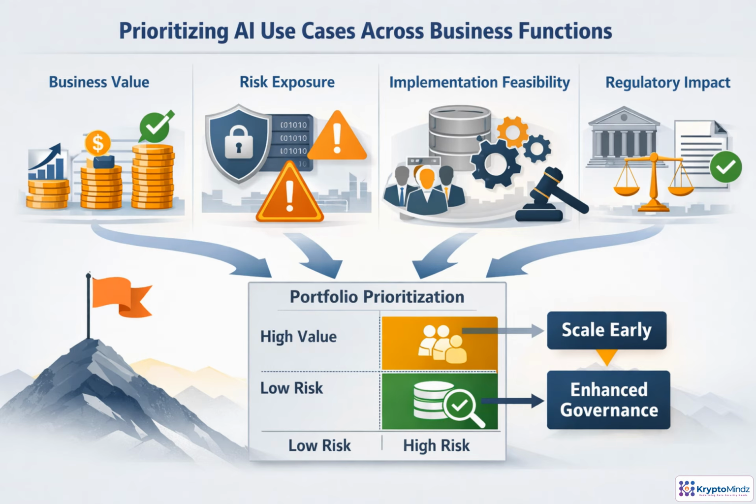AI prioritization is a portfolio decision, not a technology popularity contest. Begin with business value, revenue, savings, productivity, customer experience, and better decisions. Then weigh risk, feasibility, and regulatory impact, including data sensitivity, autonomy, integration effort, and monitoring capacity. Low risk, high value ideas are candidates to scale early. High value ideas with higher risk become strategic bets, but they need enhanced governance, clearer controls, and stronger executive oversight before expansion.